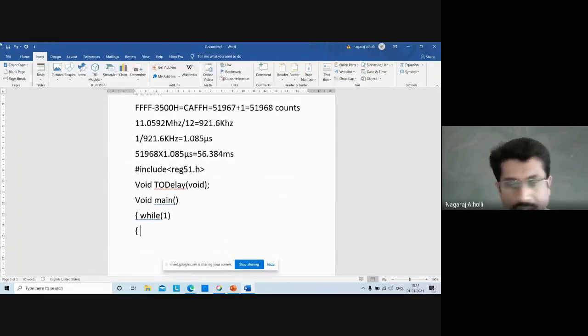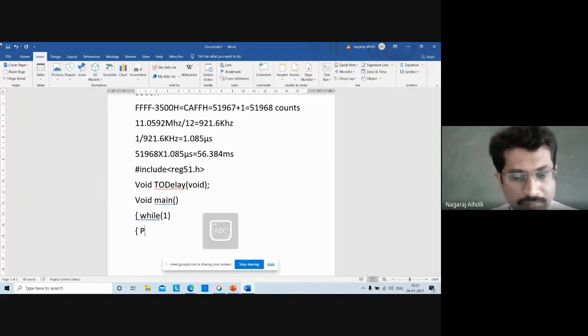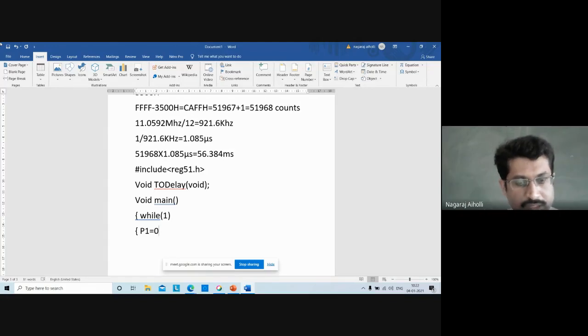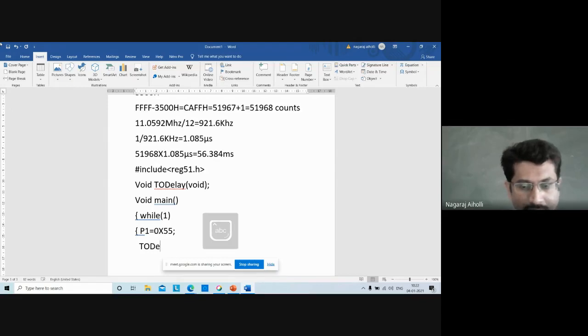Initialize port P1. P1 is equal to 0x. What is the toggling value? We have discussed this in our previous classes. 0x55. Then use the delay function, T0delay. I'll come to the delay function later.